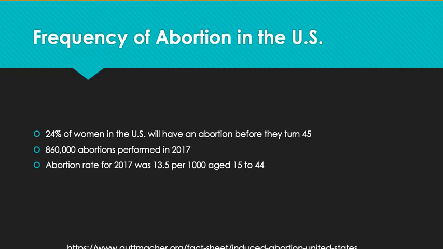Another important statistic is how common abortion procedures are. At 2014 abortion rates, 24% of women in the U.S., or approximately 1/4, will have an abortion before they turn 25, although this number has been trending downward in more recent years. Although abortion is often thought of as a taboo or rare procedure, that is simply not the case. It is important to note, however, that while abortion is a fairly common medical procedure in the U.S., with over 860,000 performed in 2017 alone, the abortion rate was also at an all-time low in the same year, at 13.5 abortions per 1,000 women aged 15 to 44.